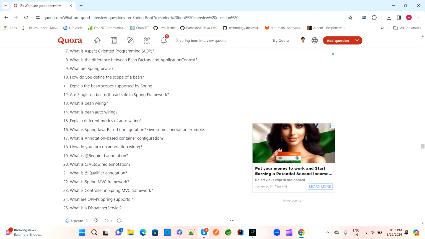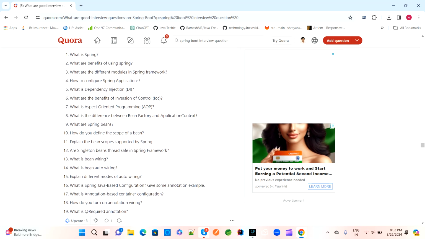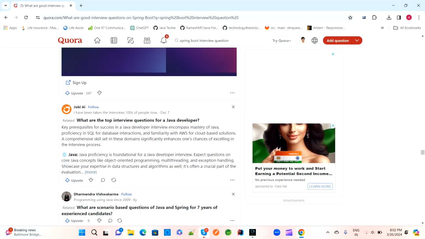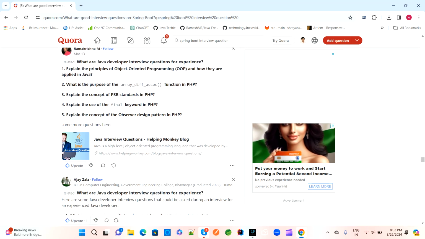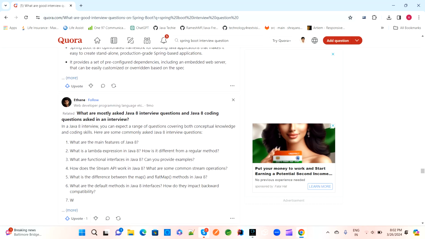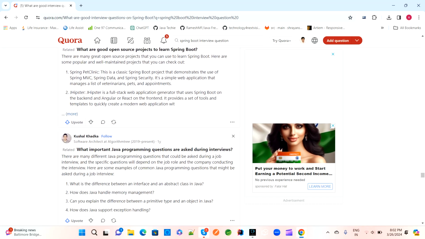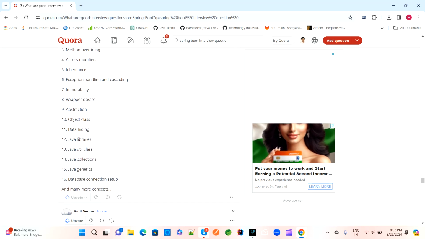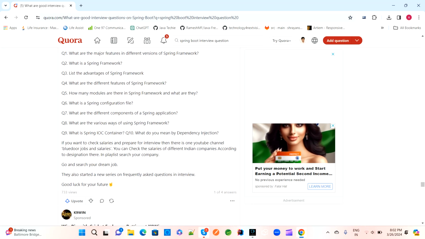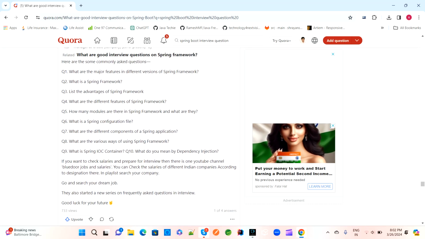See, these are the annotation based interview questions which we have already discussed. So these are the common ones. If you have prepared all those interview questions, then no other questions will be asked by the interviewer. So these are the most important interview questions which I have to prepare if you are going for the interview.